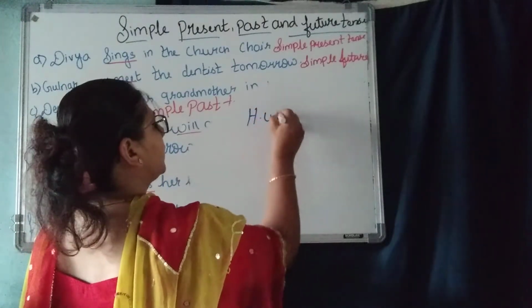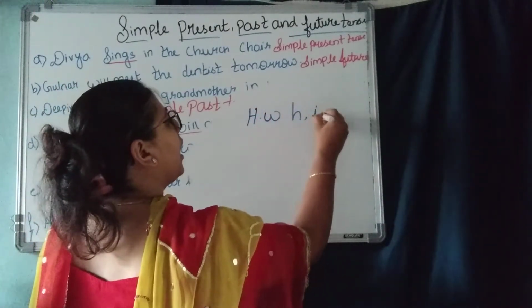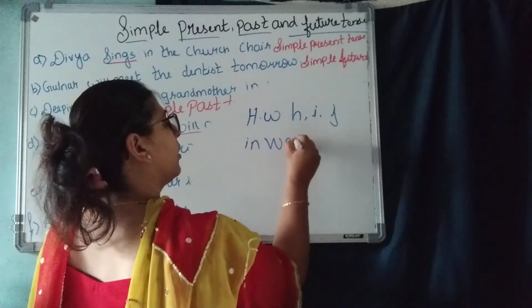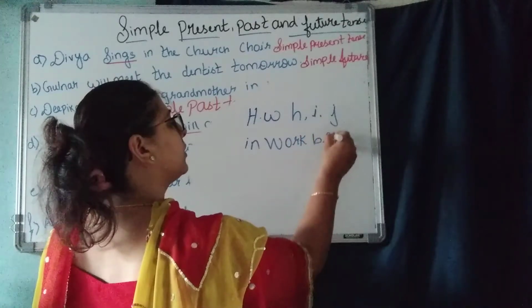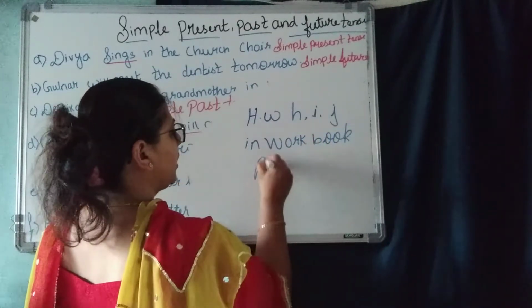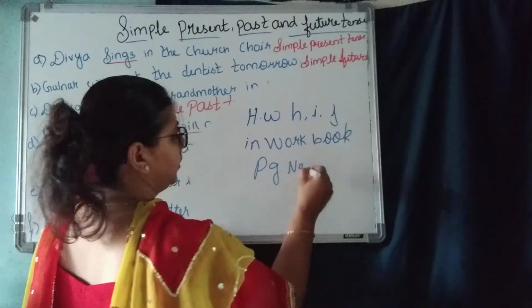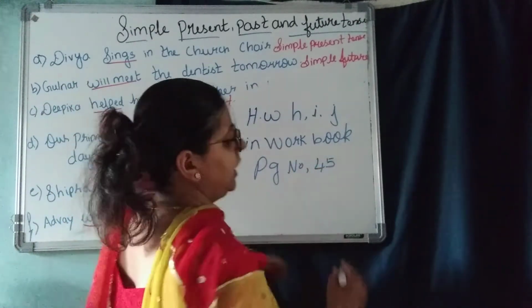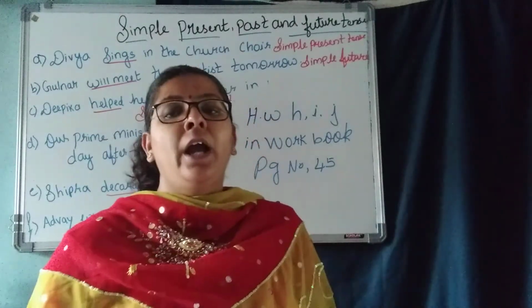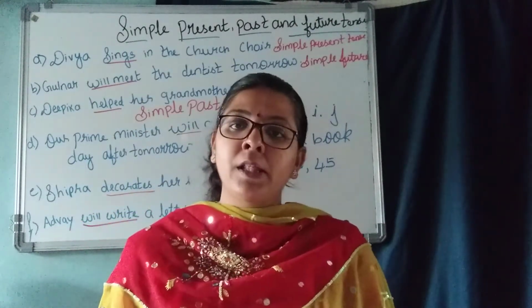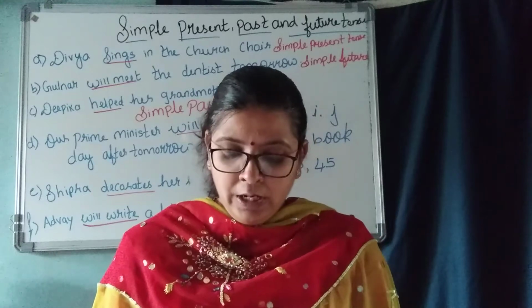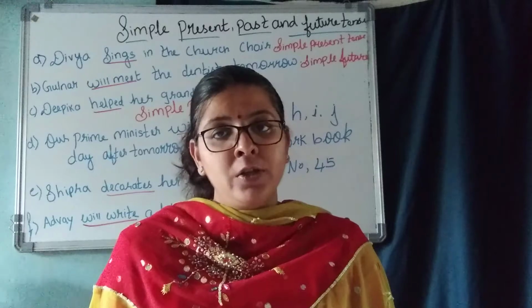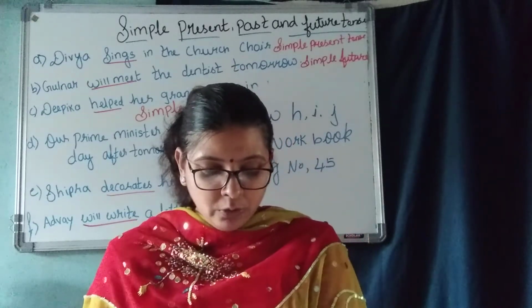Read the sentence, children. Read the sentence and identify whether it is simple present, past or future. You have to tick whether it is simple past, present or future. Understood, children? Now, let us go to the next question.